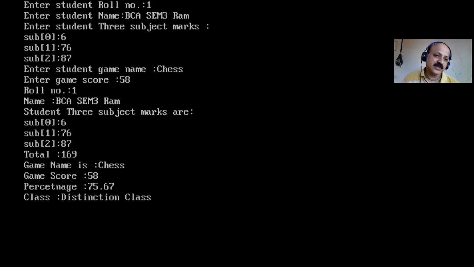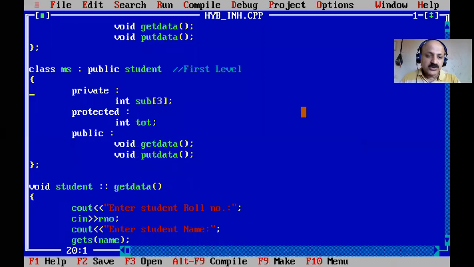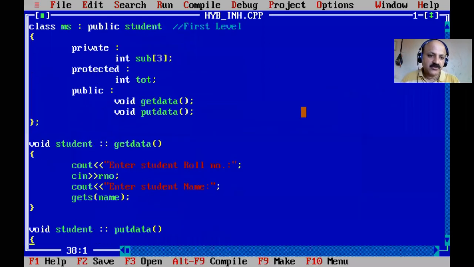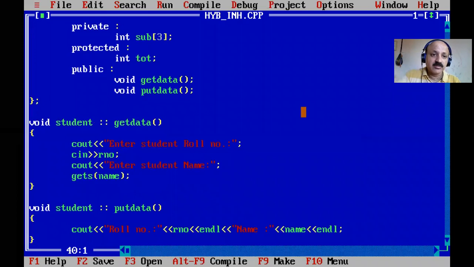You can calculate that perfectly, and the result is 75.67, which directly reflects the game score. So any student interested in sport activity also benefits in the result. I think if this technique is applied in our university, we can get high scores from sport activity students, because they spend their time in gaming and practice. Okay, so the first run is perfect, and for the second run, because I gave only one digit for marks.